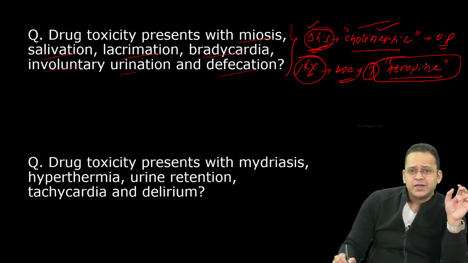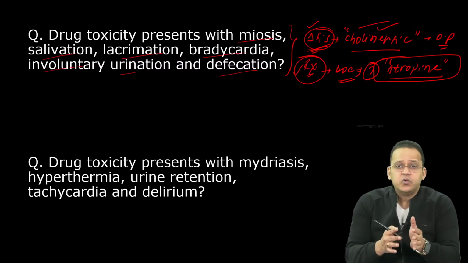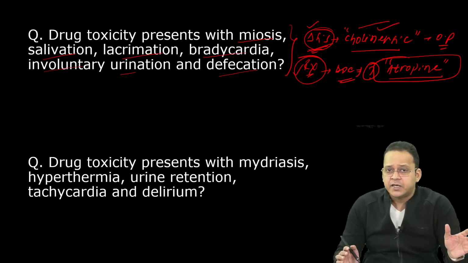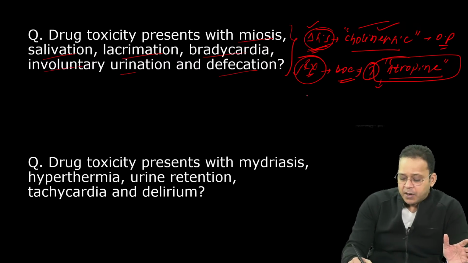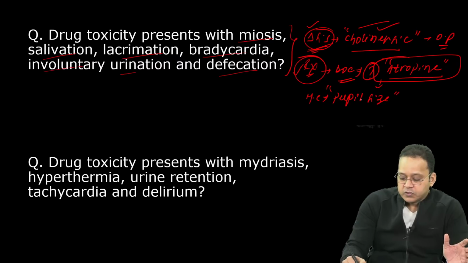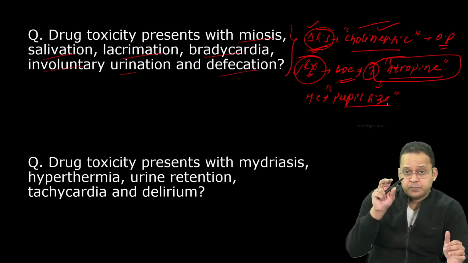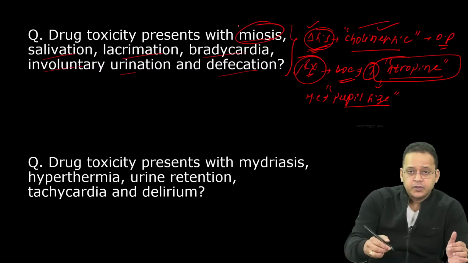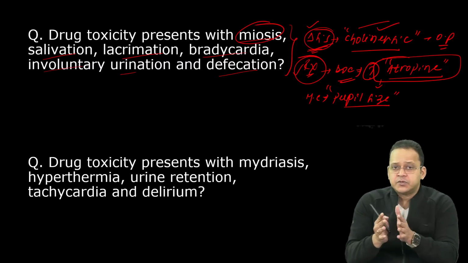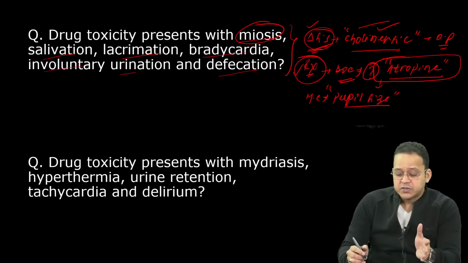And then they ask you, till what time do we give atropine? What is the marker that is used? How would you know in the emergency that I have to stop now, I have given enough atropine? The most commonly used marker is pupil size. If the pupil size is miotic, or we call it pinpoint pupil, once the pupil size becomes normal, we stop atropine. That is most common.